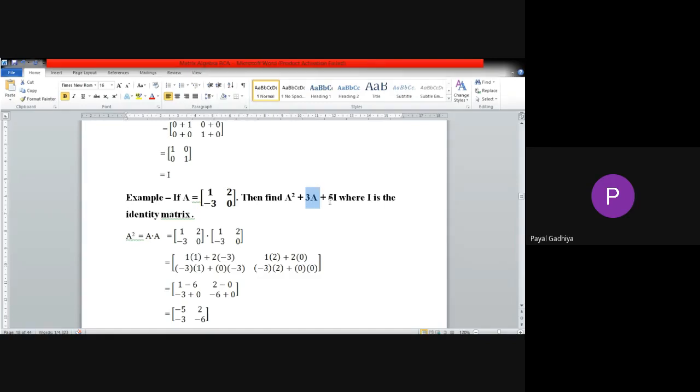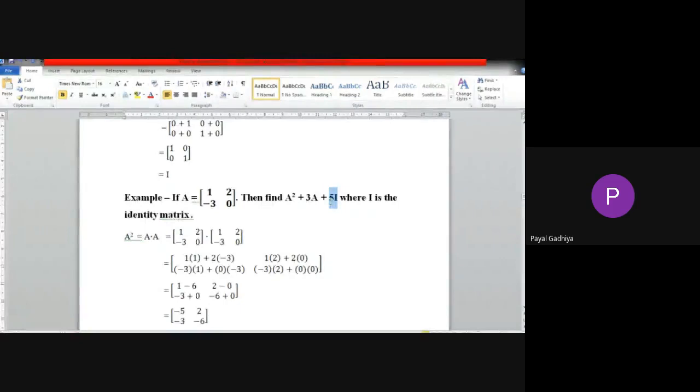Now what will be 5I? Write in the chat box quickly. I means the identity matrix of order 2 cross 2, 1, 0, 0, 1.